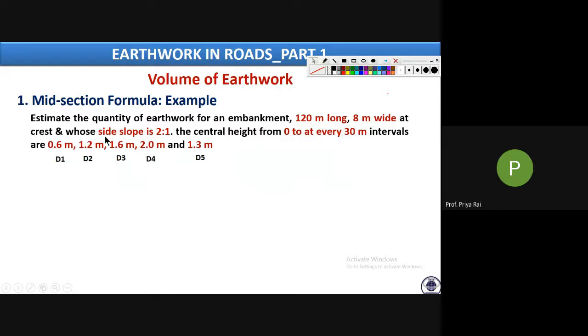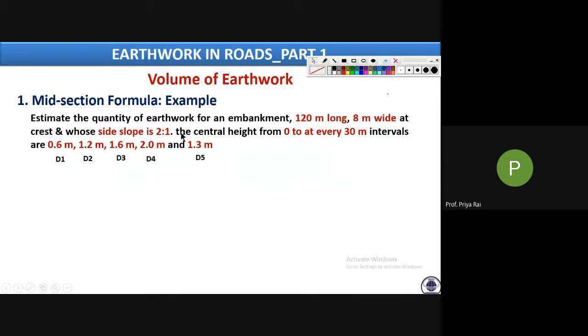And whose side slope is 2:1. This is your capital L, total length L. 8 meter is what? This is capital B. Side slope 2:1, that is S:1 is 2:1, so S equals 2 here.